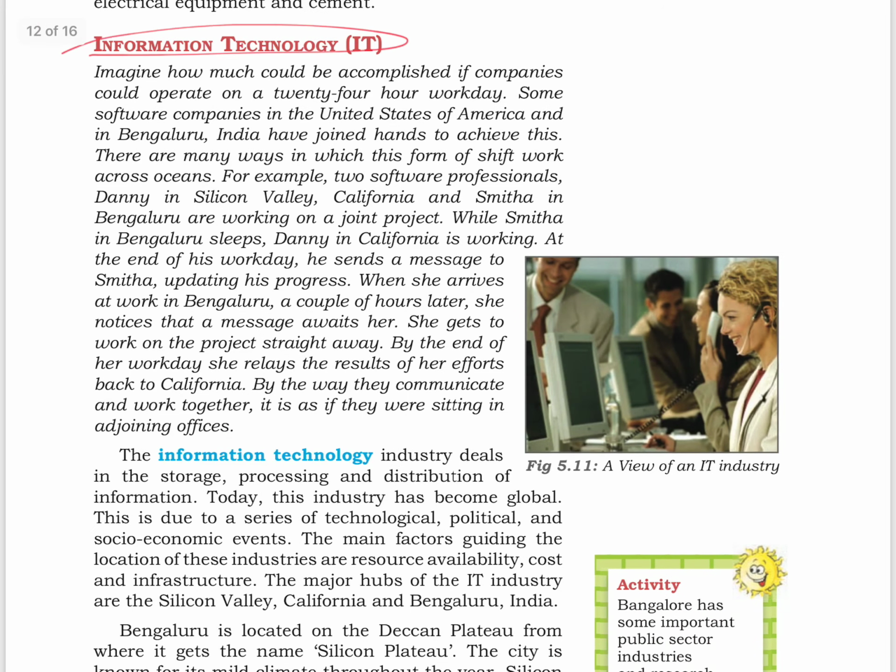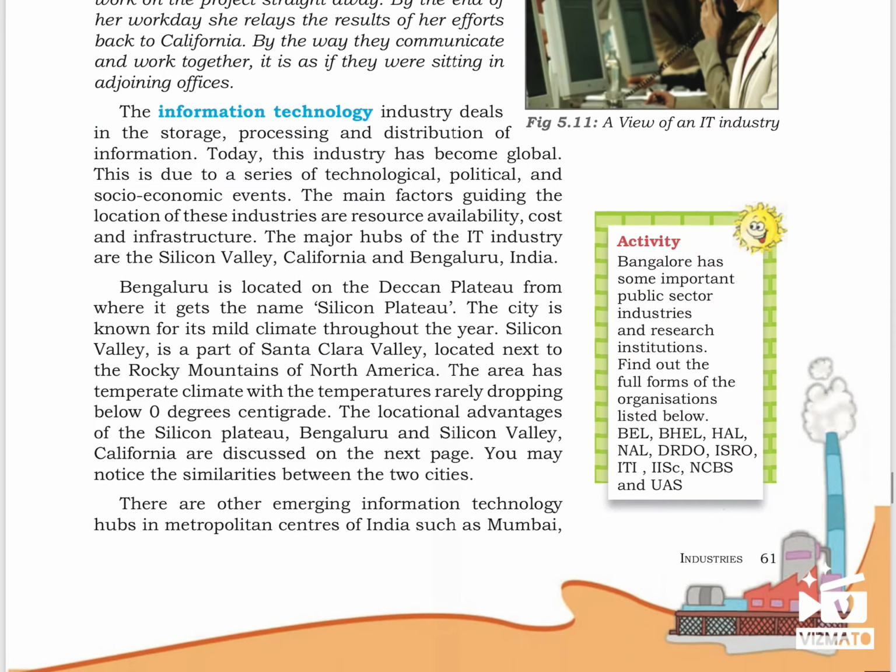Next we have information technology. So information technology deals with the storage, processing and distribution of information. Today this industry has become global. Due to a series of technological, political and socio-economic events, main factors guiding the location are resource availability, cost and infrastructure. The major hubs of IT industry are the Silicon Valley, California and Bengaluru, India. Bengaluru is located on the Deccan Plateau, from where it gets the name Silicon Plateau.